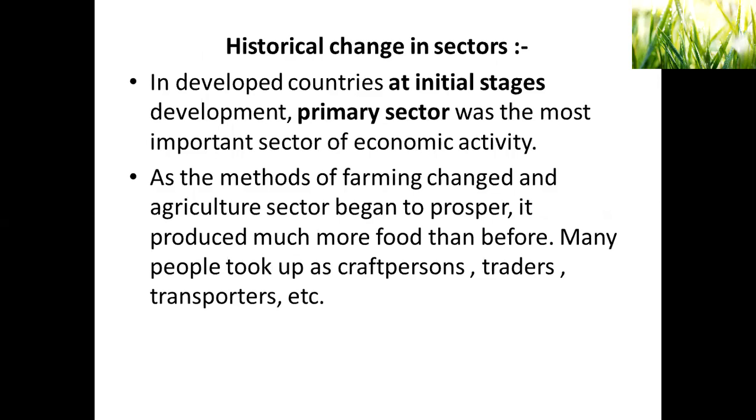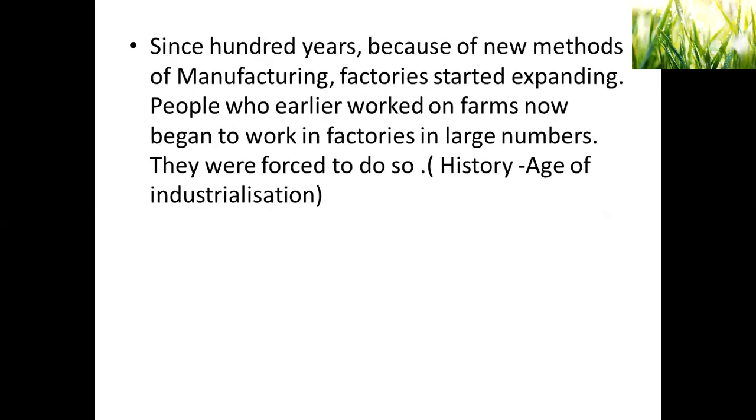When we see the historical change in sectors, in developed countries, at initial stages, primary sector was most important. Now, as and how the farming changed, agriculture began to prosper, it produced more food, so started giving people the jobs like craft person, traders and transporters, they started coming up. Since 100 years, because of new methods of manufacturing, factories started expanding. People who earlier worked on farms now work in factories in large numbers.